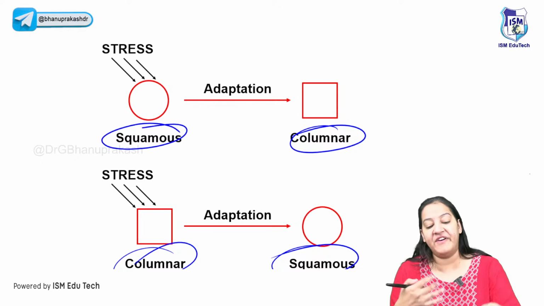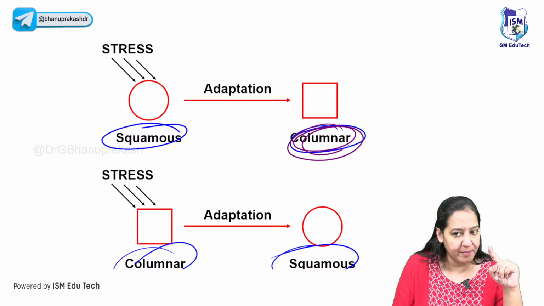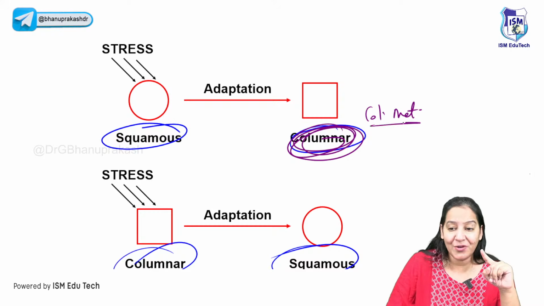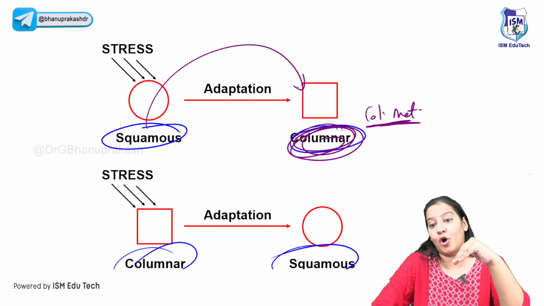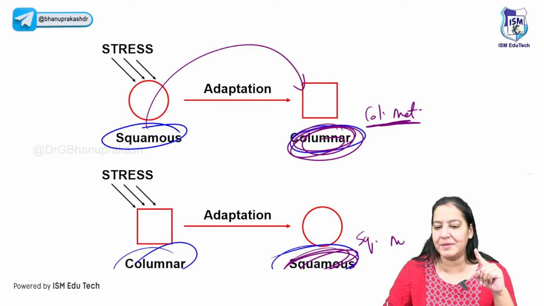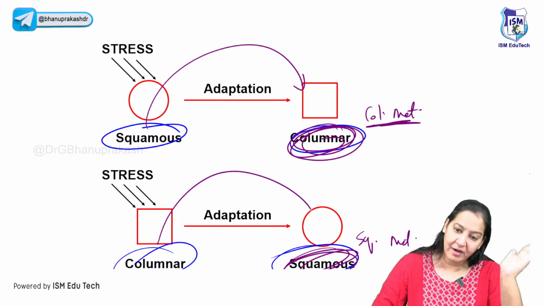Now we have to see finally what is formed. Here finally columnar is formed. So this is known as columnar metaplasia. Right. So in columnar metaplasia, squamous converts to columnar. And here finally squamous is formed. So this one is known as squamous metaplasia. So here columnar converted to squamous.